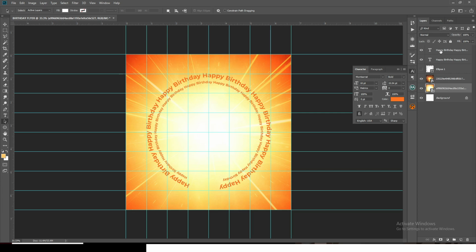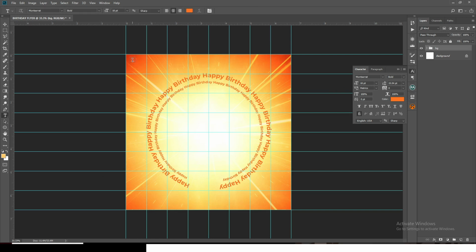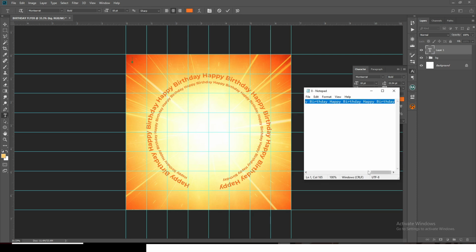Alright, so we can now put everything in a group and then let's call it BG. However, we are not done with the background yet. There's still more to do. I'm going to click on my text tool and then I'm going to type somewhere there. I'm going to pick the name. Let's go pick the name.